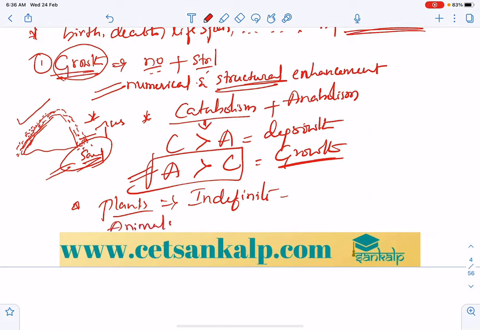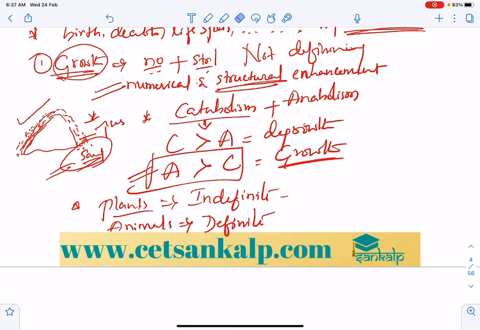It is restricted to a particular age, or you can say it occurs up to a certain age, hence it is definite. So growth is not a defining property of life.